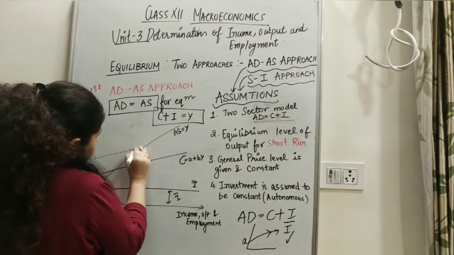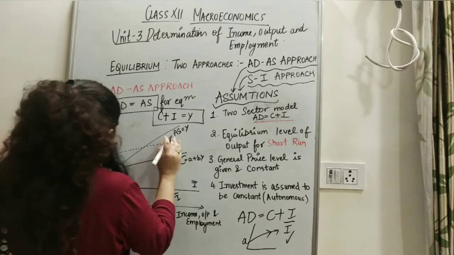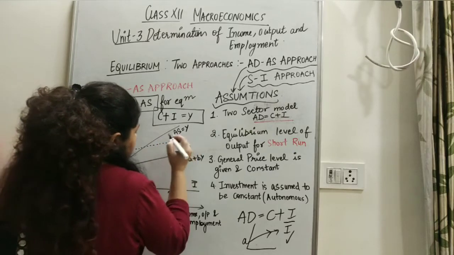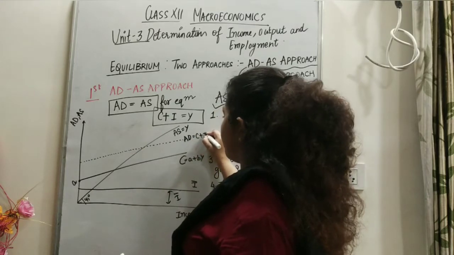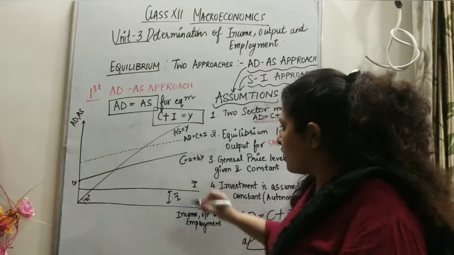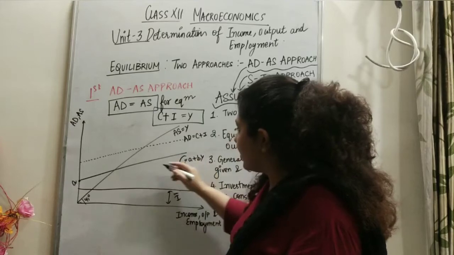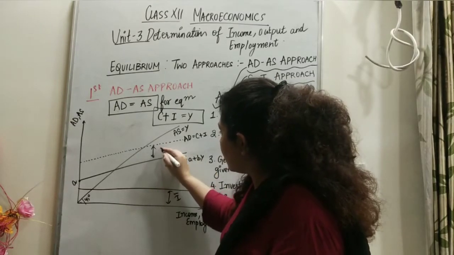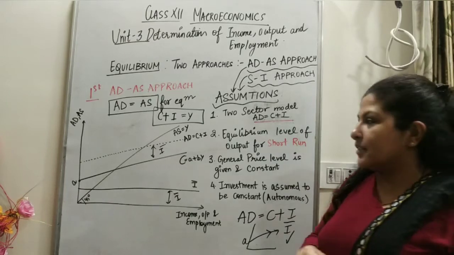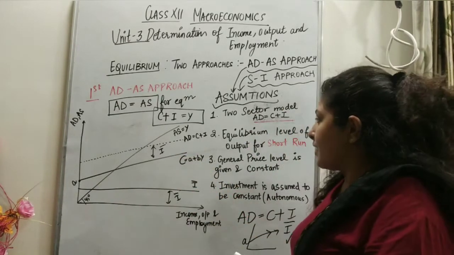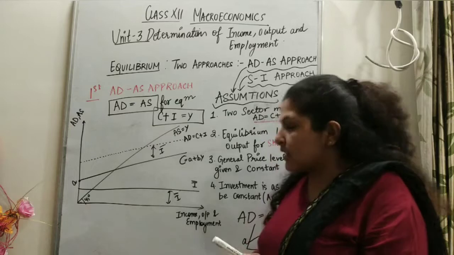I made a dotted line because there are so many lines, so you will get confused. This is my AD line, which is C plus I. What I have done is, to the C component I have added I bar. Can you tell me which is the equilibrium point, where the dotted AD line intersects the main AS line?